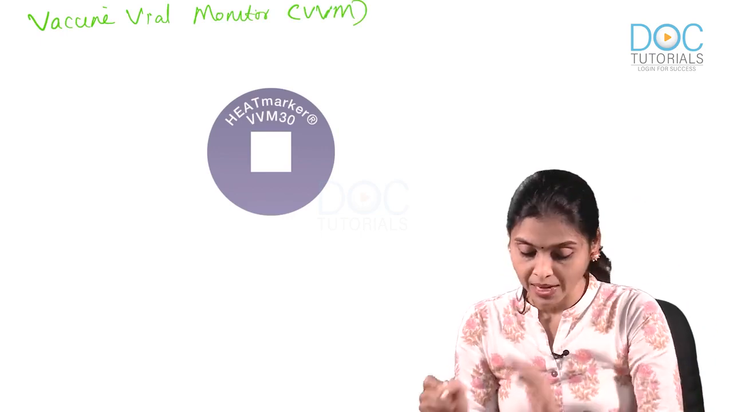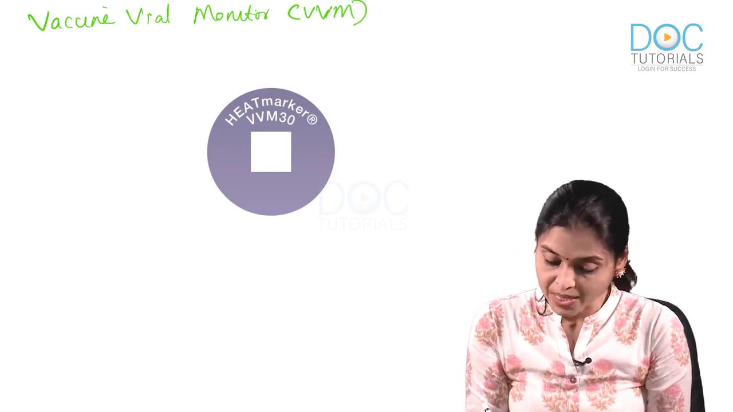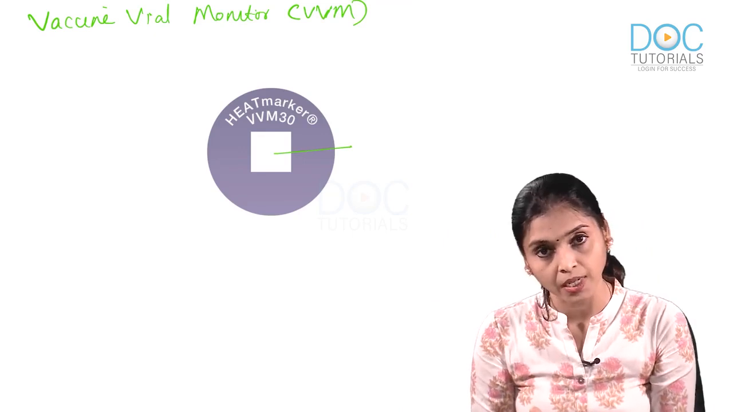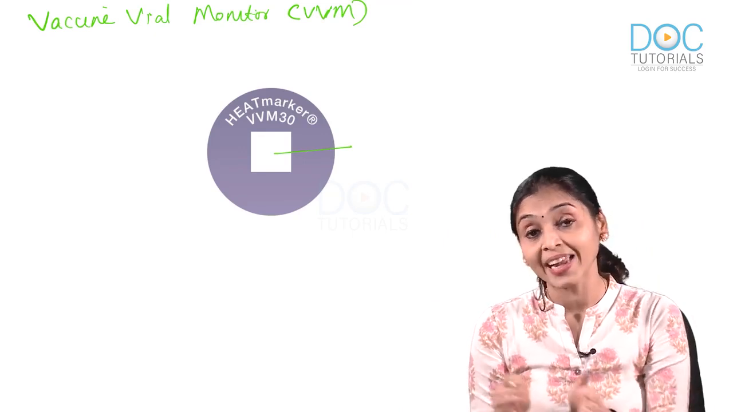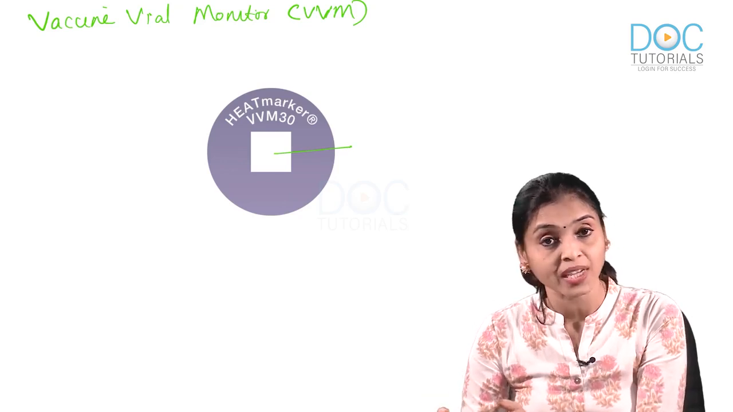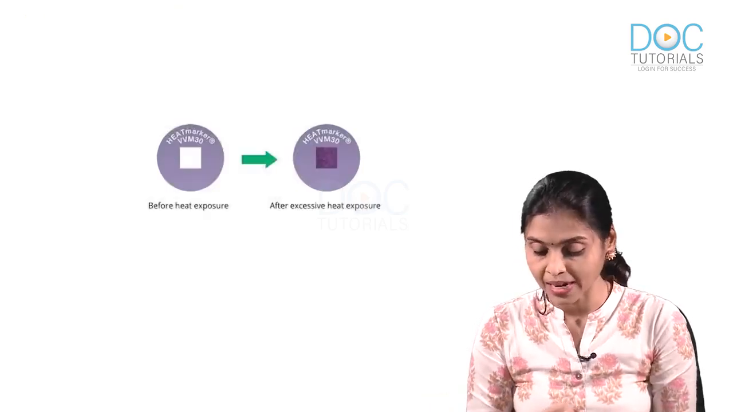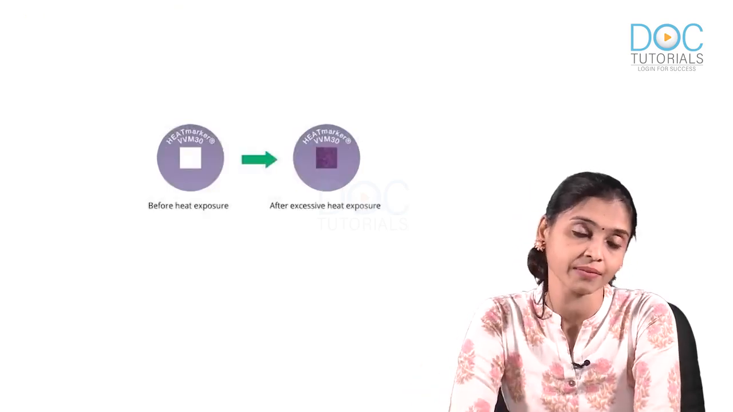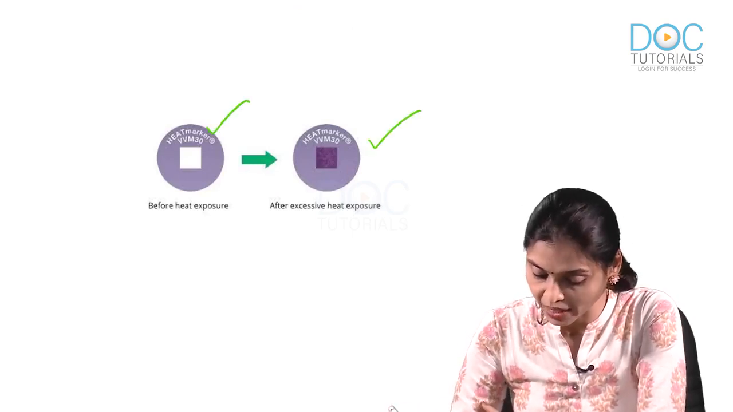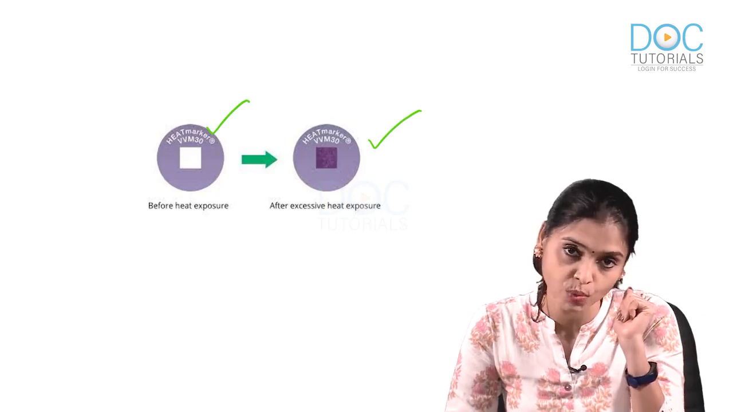Now what is VVM? As you see in this picture, there is a white square which is kept inside a blue circle, and it is likely to change. This white square is sensitive to heat and it changes its color to a darker shade. So this is before heat exposure and this is what happens after excessive heat exposure.